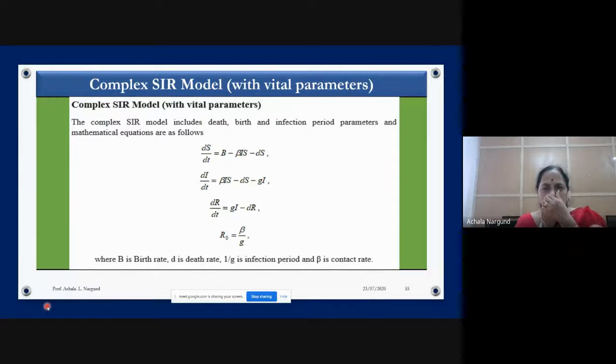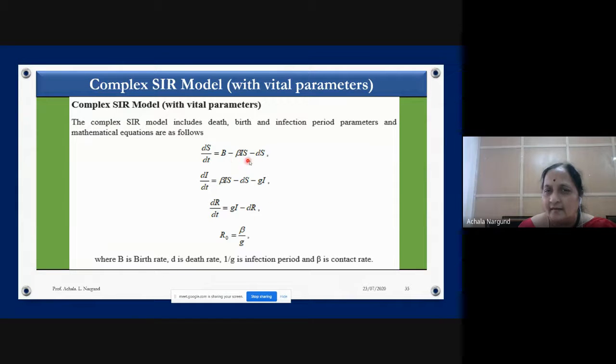The next model: if you want to complicate it, it is the same SIR model, but we have left out many things. We have not considered death, birth and infection period. These parameters also we have to include. If you want to study the total population, we have to subtract those who have died and add those who have been born. Then this bigger model becomes complicated, with more terms on the right hand side.